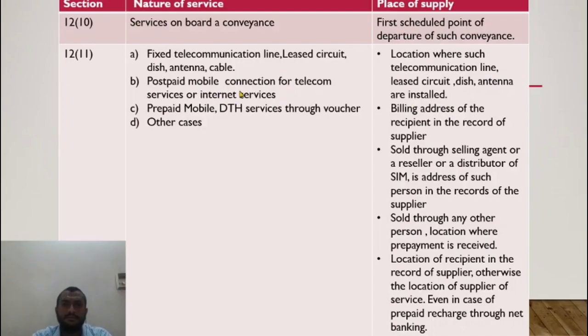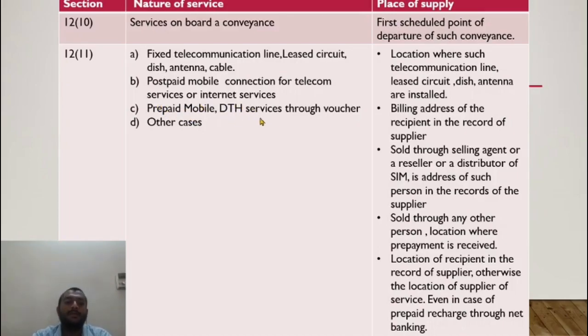Postpaid mobile connection. In this case, where is the service being consumed? Obviously, it would be the postpaid mobile or internet. In this case, obviously, it will be the billing address of the recipient in the record of the supplier, because that is where the service is being consumed. Ideally, even if you travel to some other state, you will be treated as having place of supply at the billing address, because I cannot keep on tracking where you are and raise a bill in that manner. And moreover, tracking your location is not legal. So I would consider that your billing address is your place of supply always.